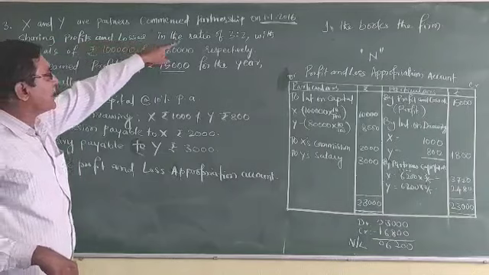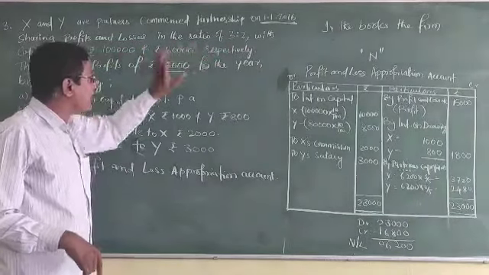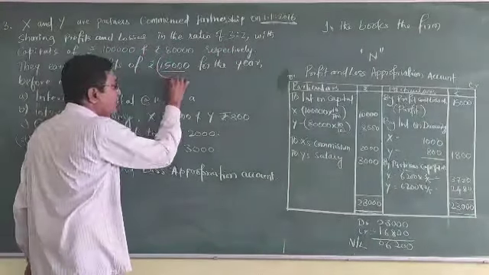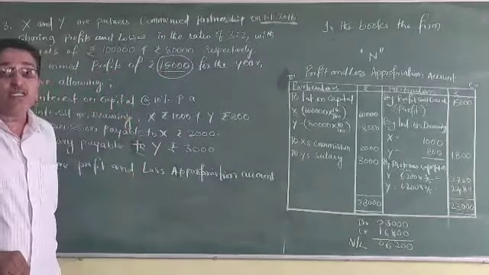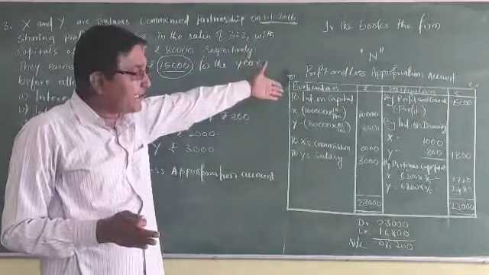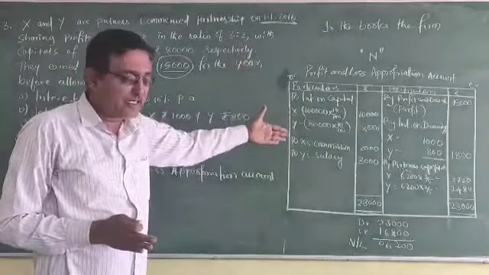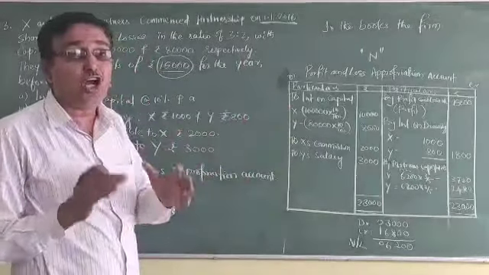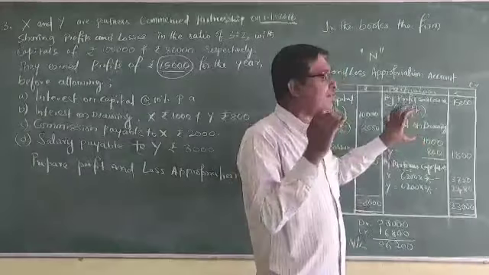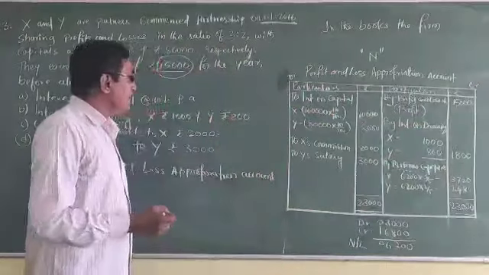Sharing profits and losses in the ratio of 3:2 with capitals of ₹1 lakh and 80,000 respectively. They earned profits of ₹15,000. This is the amount earned by the firm before deducting the interest on capital, the salary, and the commission of partners, and also not considering the interest on drawings payable by the partners to the firm. The net amount given is 15,000.